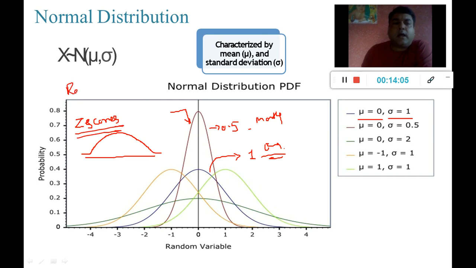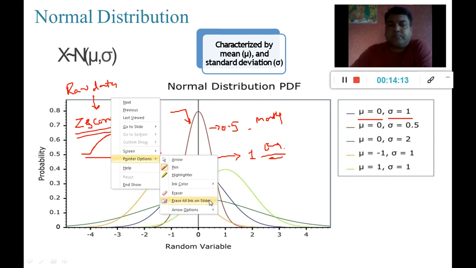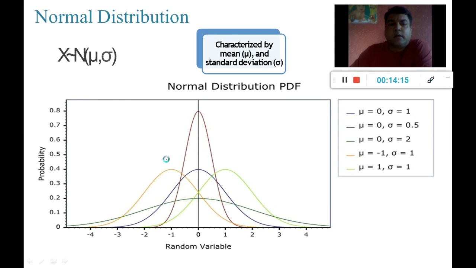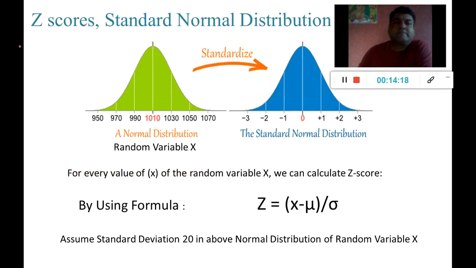I need to convert the raw data into its respective z-scores, right? So how to do that? Let us understand that. Suppose I have a random variable called x, and these are the values it is carrying. Irrespective of label, I am not labeling this data. So let us understand that this is an x variable carrying these values, and assume that its standard deviation is 20.